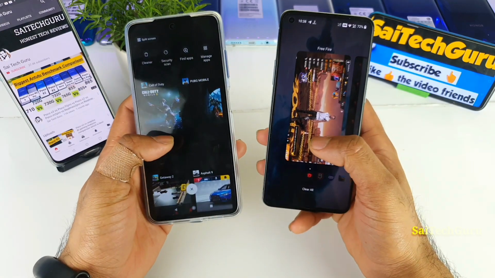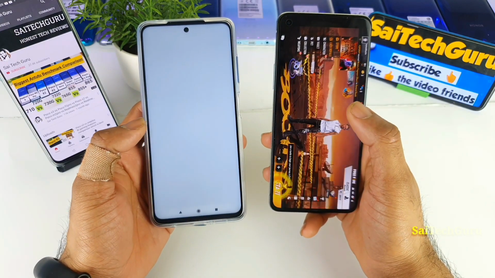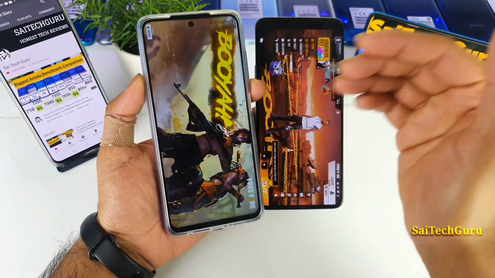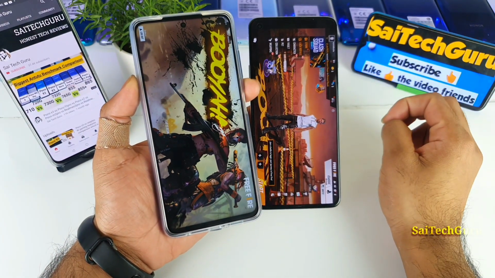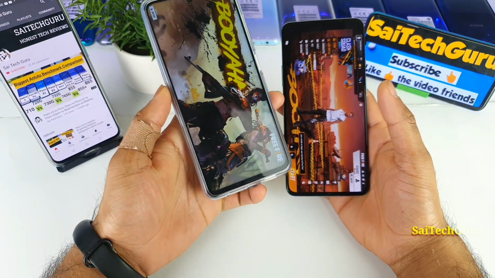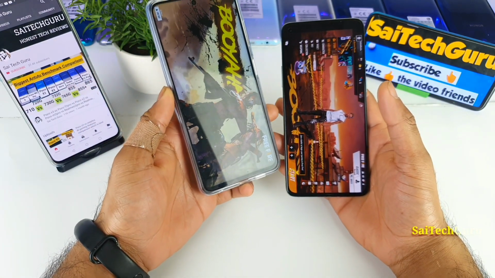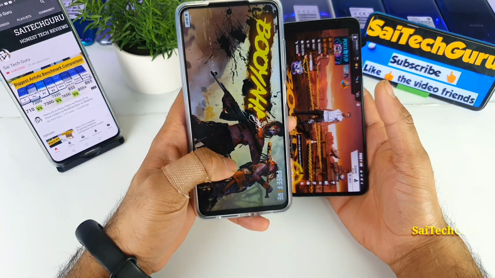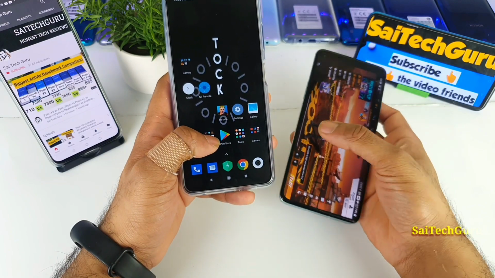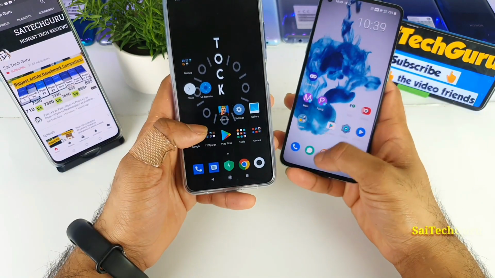So let me try to open the Free Fire game. So here's the Free Fire game. Again, it's trying to open the game. And one thing I did observe is that after a long time using this Poco X3 device, the RAM availability will decrease, friends. That is what happened, I think. So that's why none of the games are opening from the multitasking tray. So let me try to close this. Let me try to open the other game.